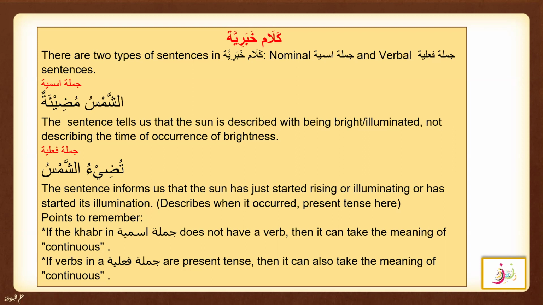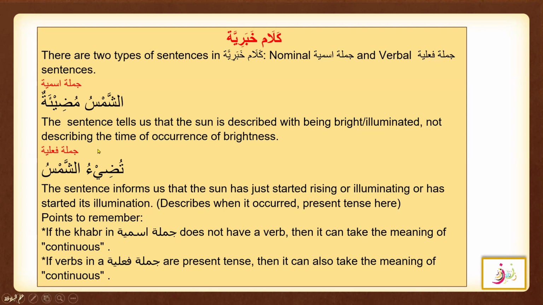If the khabar in Jumla Ismiya does not have a verb, while here you can see it does not have a verb. This is actually a safa, or you can say it is the ism. So then it can take the meaning of continuous.